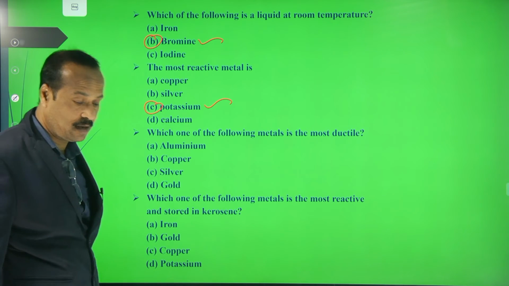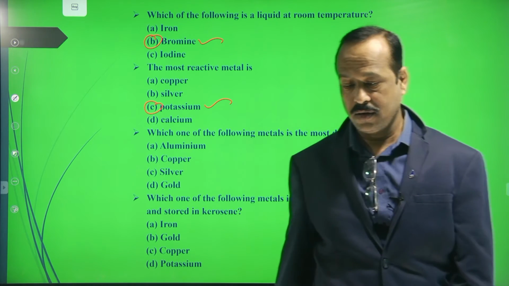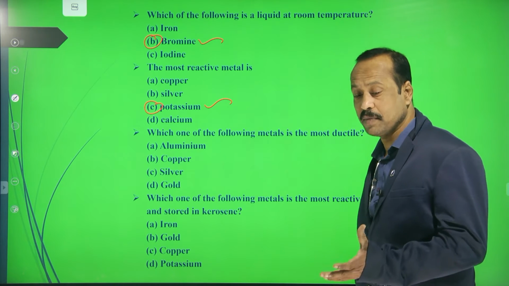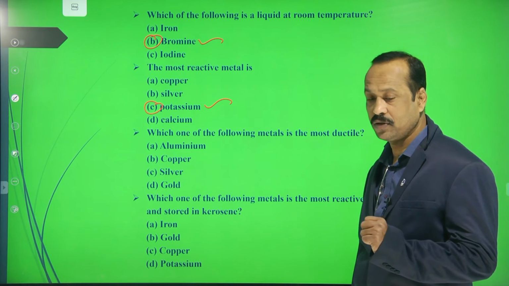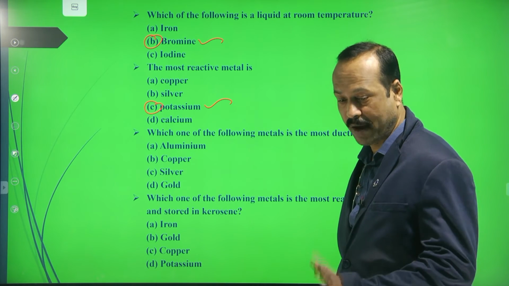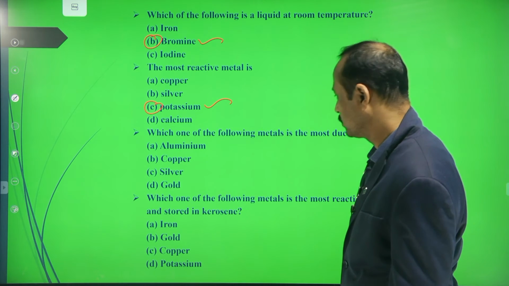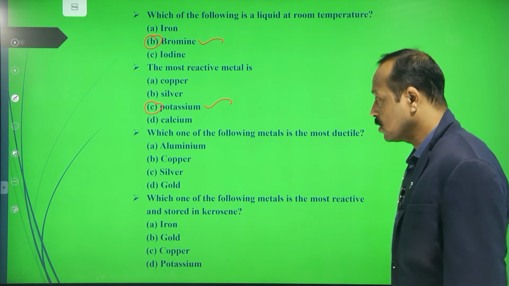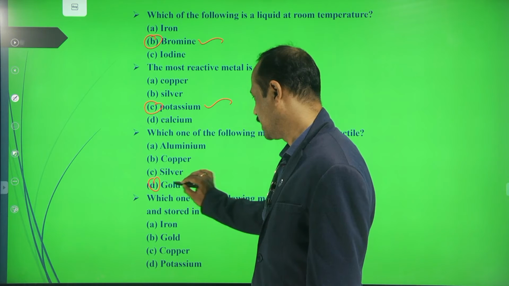Next, which of the following metals is more ductile? What is ductile? Ductility is the property by which a metal can be made into thin wires, and malleability is the property by which it can be made into thin sheets. So which is the better one here? Not copper. It is gold or silver. So gold is the right answer.